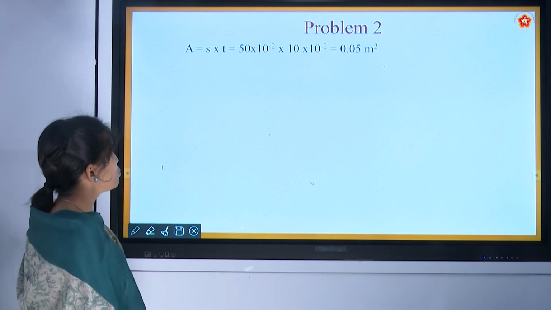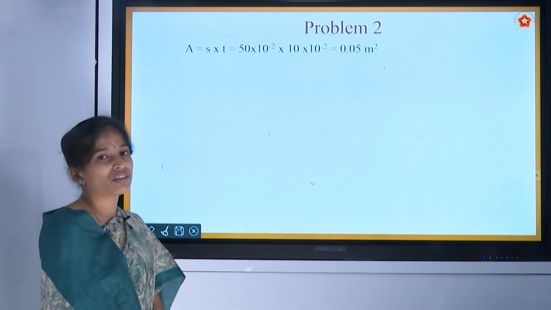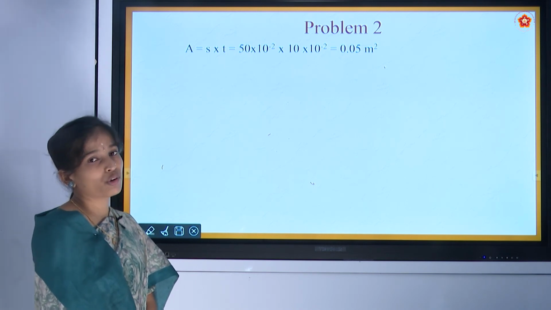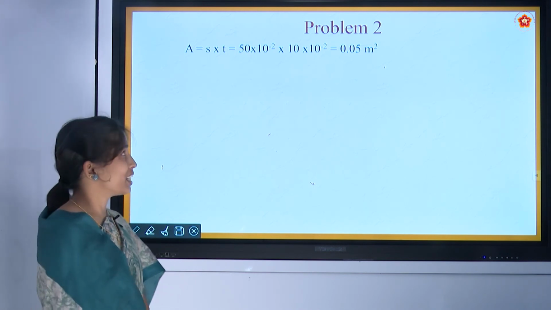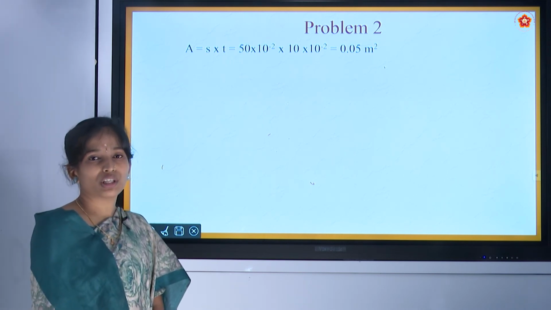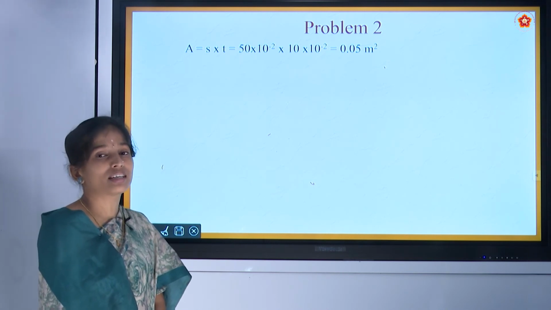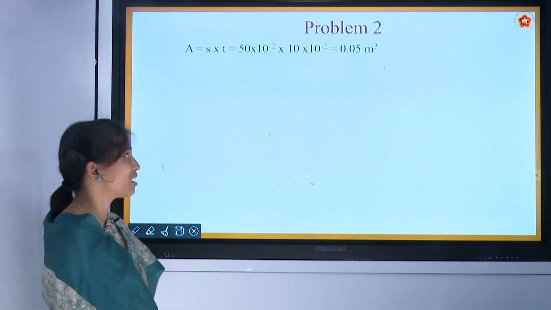Now we know that stress is nothing but force by area. Here area is not given. The area of a square, we know, is length into breadth, which they have given, so from that data we can calculate area.